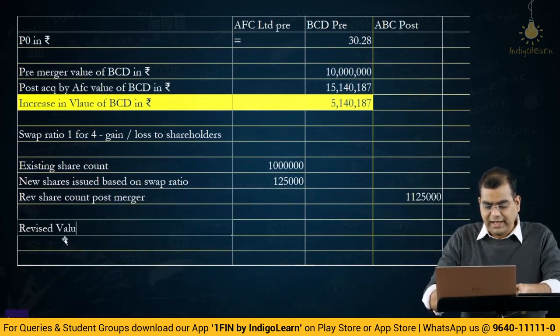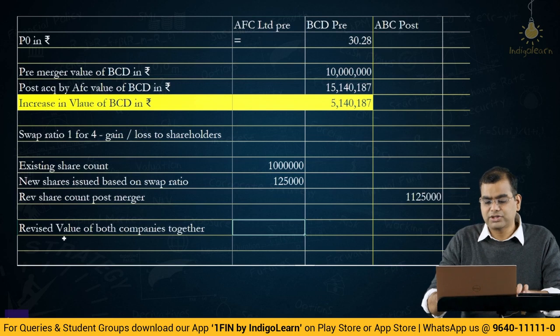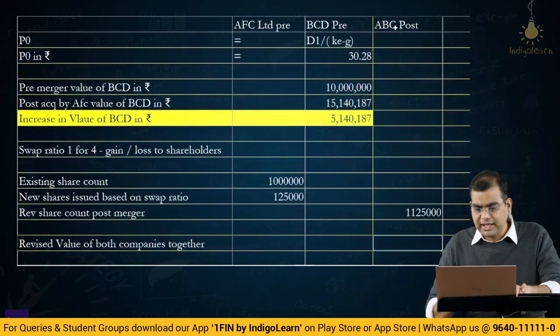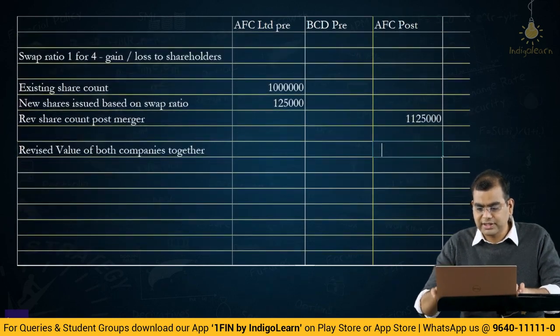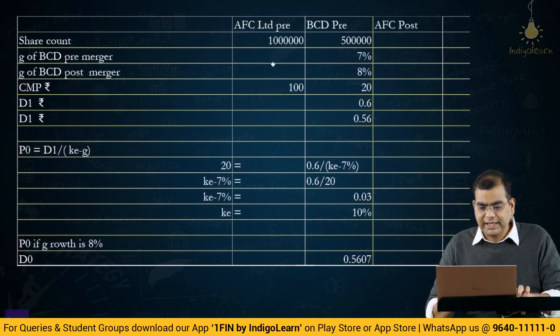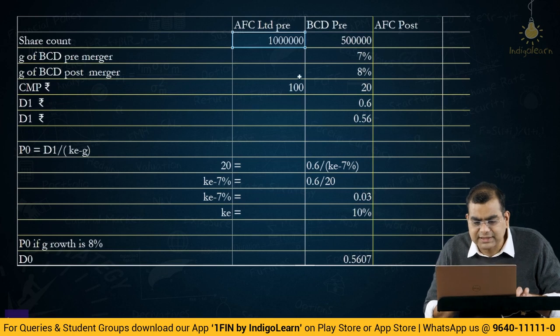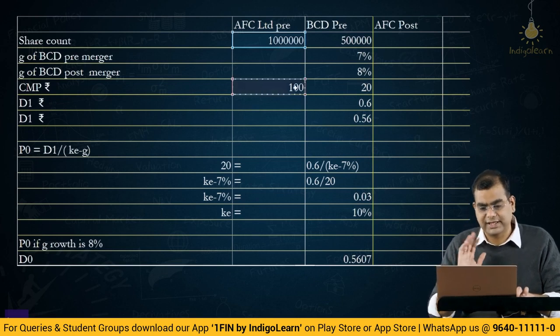So, what is the revised value of both companies together? This is not ABC, this is AFC. I think I also made a small error here. So, now what is the revised value of both the companies here? You can directly take this 1 crore into... is this 1 crore or 10 lakhs? 10 lakhs. 10 lakhs into 100 is basically 10 crores.